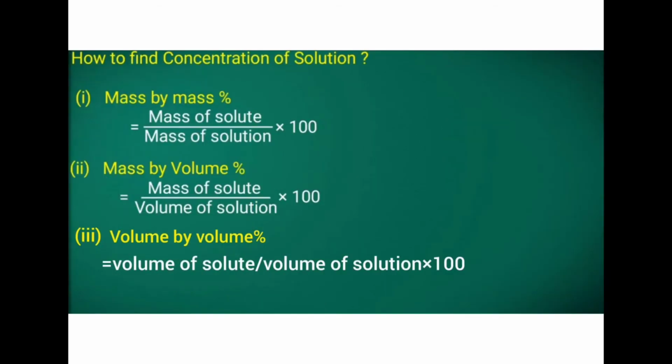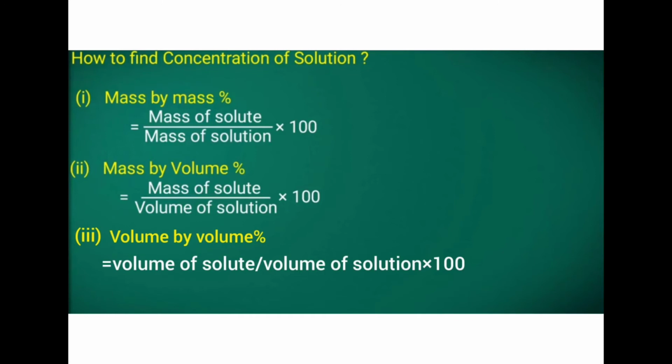Then next one, how to find concentration of solutions. So in this chapter we are studying about the numericals. Some problems may come to find mass by mass percentage, mass by volume percentage, or volume by volume percentage.